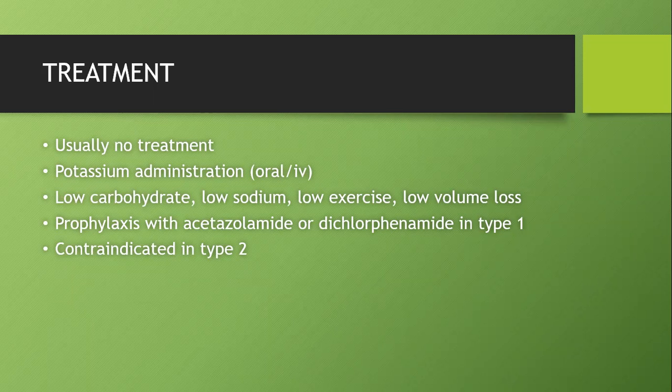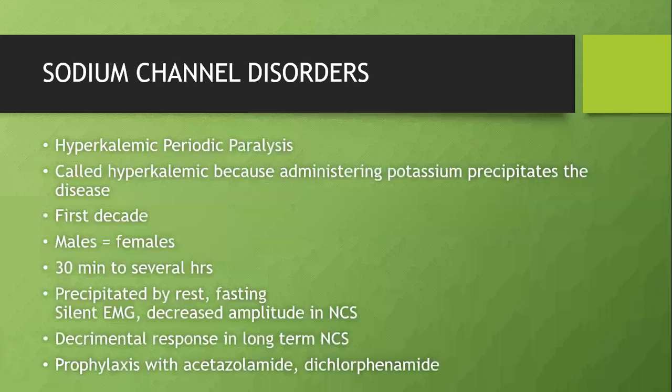And how to give prophylaxis? I told you a high carbohydrate meal is going to precipitate it. So advise low carbohydrate, low sodium, low exercise, low volume loss. Volume loss will stimulate aldosterone, which further will cause hypokalemia. Prophylaxis is given with acetazolamide or dichlorphenamide in type 1, but in type 2 we don't have any prophylaxis. Remember, acetazolamide is a magic drug in CNS. Most of the inherited diseases, be it SCA type 1, type 2, many types of SCA, many types of myopathy, many unknown disorders of CNS will respond to acetazolamide. So acetazolamide is a magic drug in CNS.